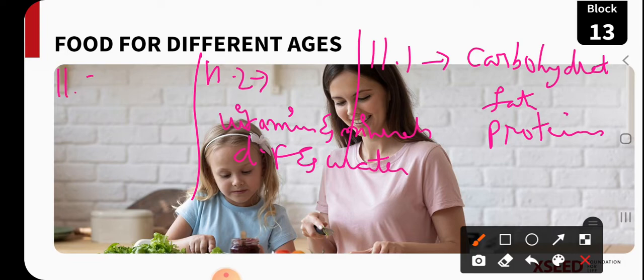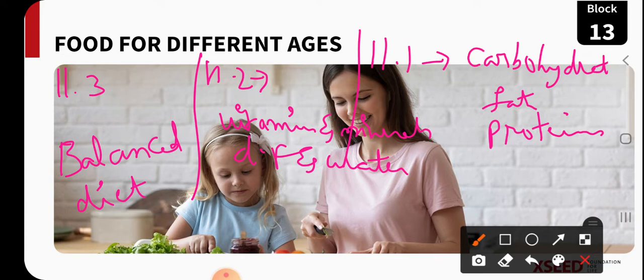Whereas in 11.3 we came to know that nutrients are the important things that help in our growth and development. So we should take the nutrients in the proper required quantity. That type of meal we call a balanced diet.